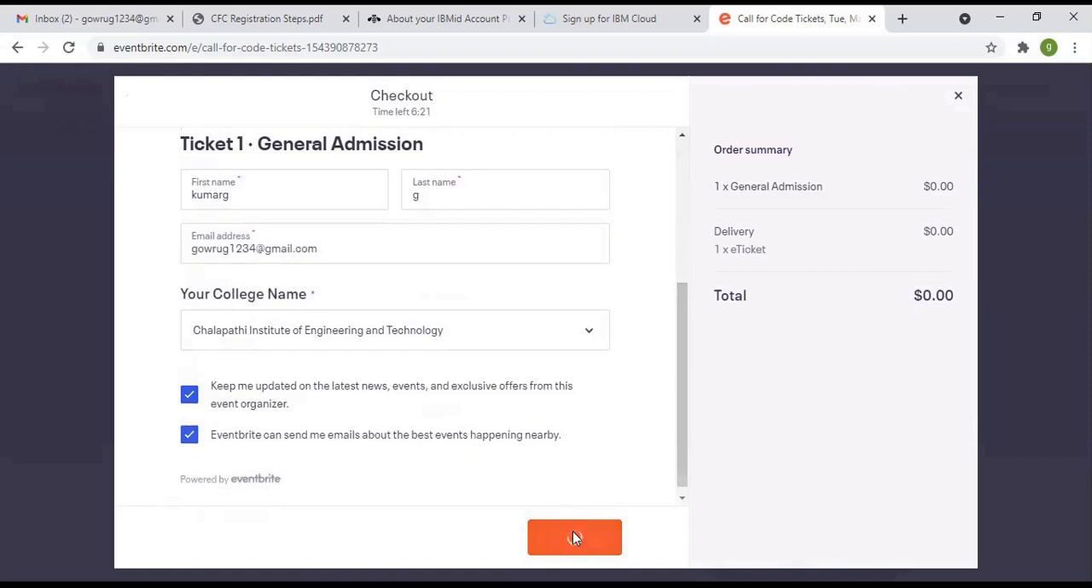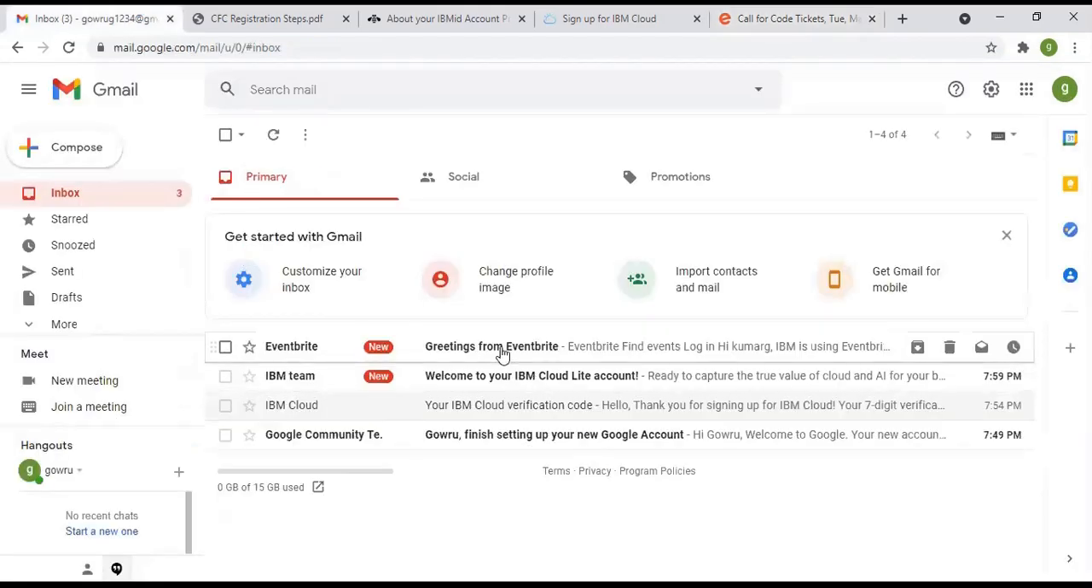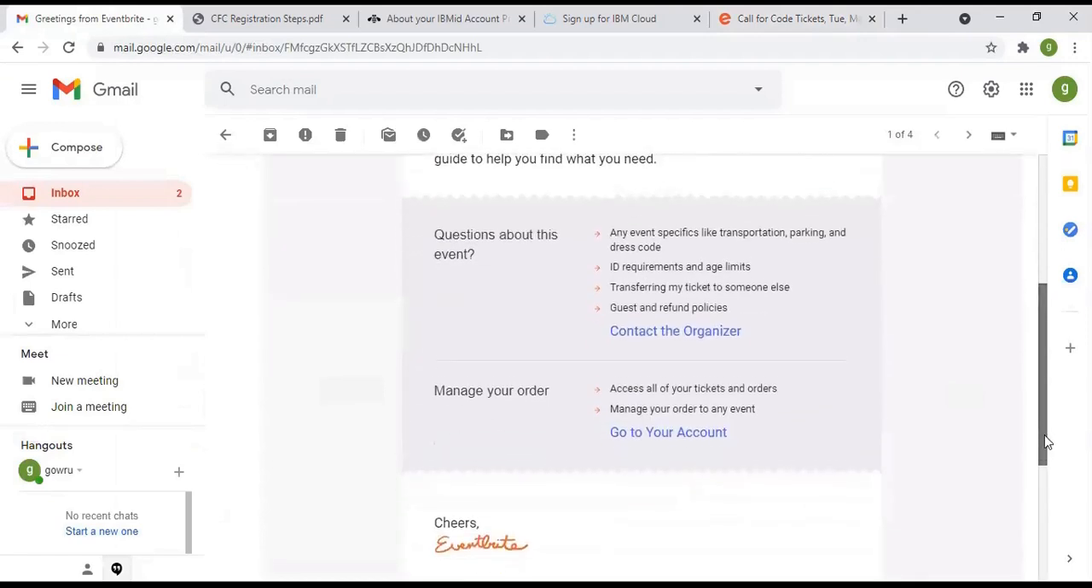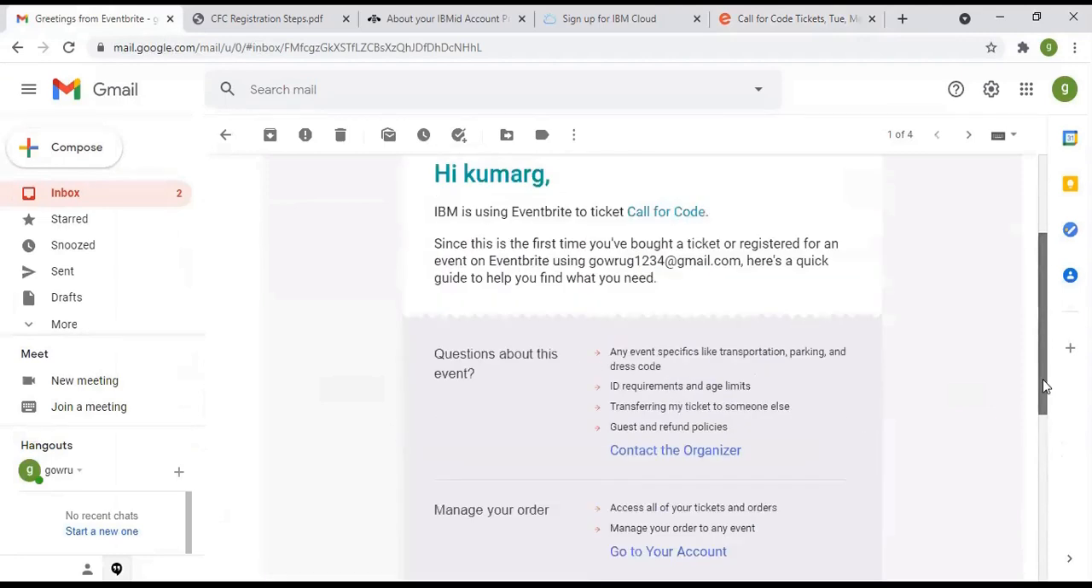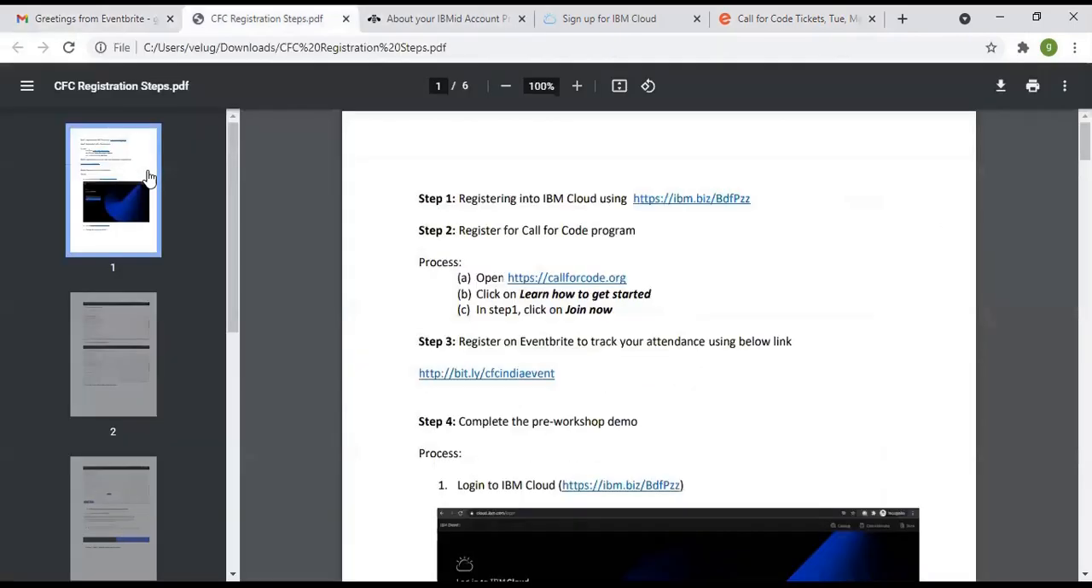This is the third step, registration. After you click on the register, you receive one mail from IBM. So please open your mail ID. Here we will receive the greetings from IBM for attending the workshop. This is the acceptance. Okay, so this is the process for registering into the workshop.